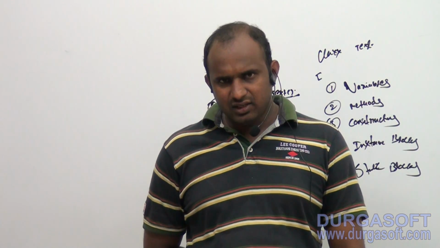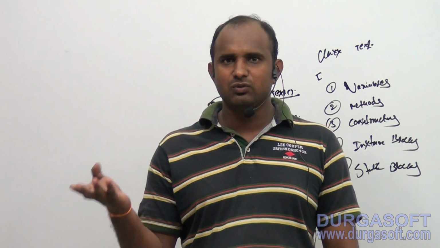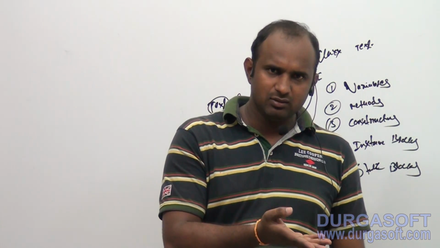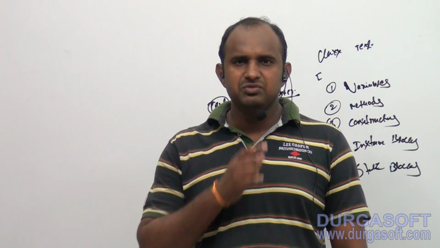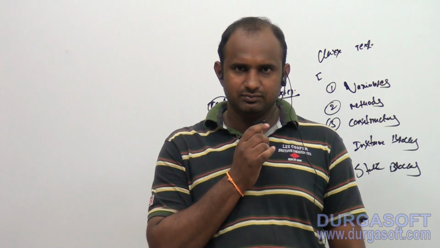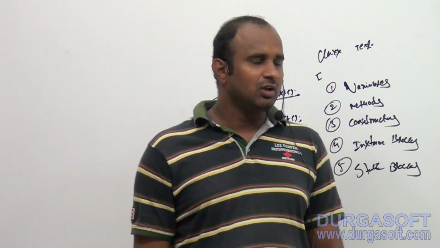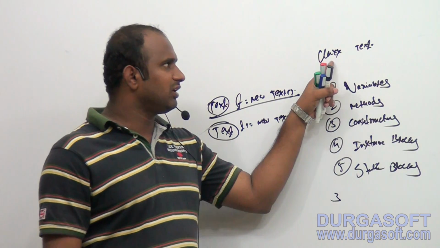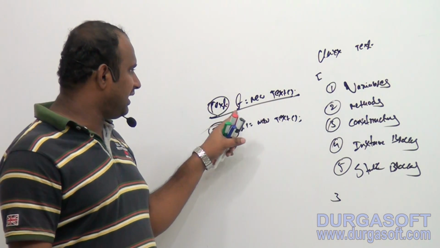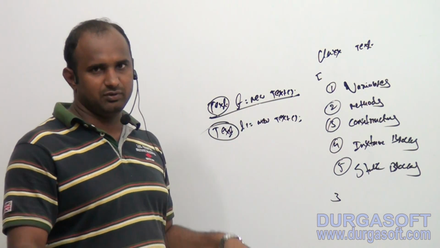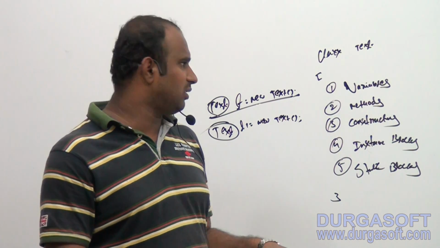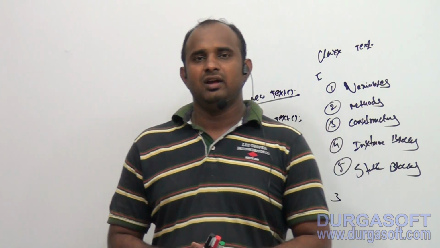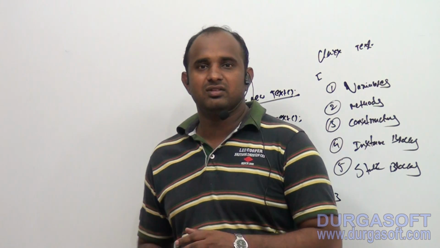So point number 3: based on a single class, it is possible to create multiple objects, but every object occupies some area. Point number 4: we are declaring the class by using which keyword here? The class keyword. We are creating an object by using which keyword? The new keyword. So that is the information about class versus object.